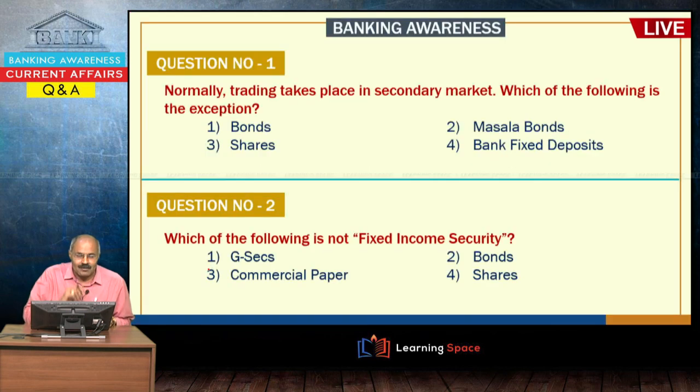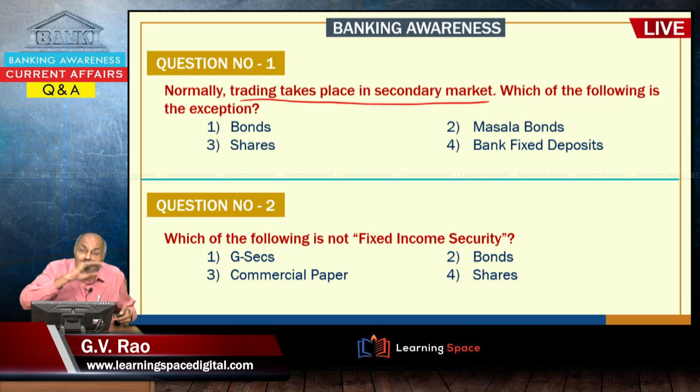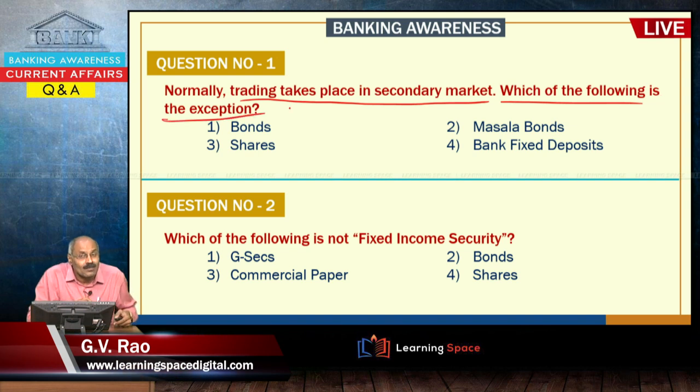Look at the first one. Normally trading takes place in the secondary market. All of you are familiar with the primary market and the secondary market. When I am purchasing directly for the first time, that is the primary market. Secondary market means when you are purchasing from me. So please differentiate between primary market and secondary market, and which of the following is the exception?